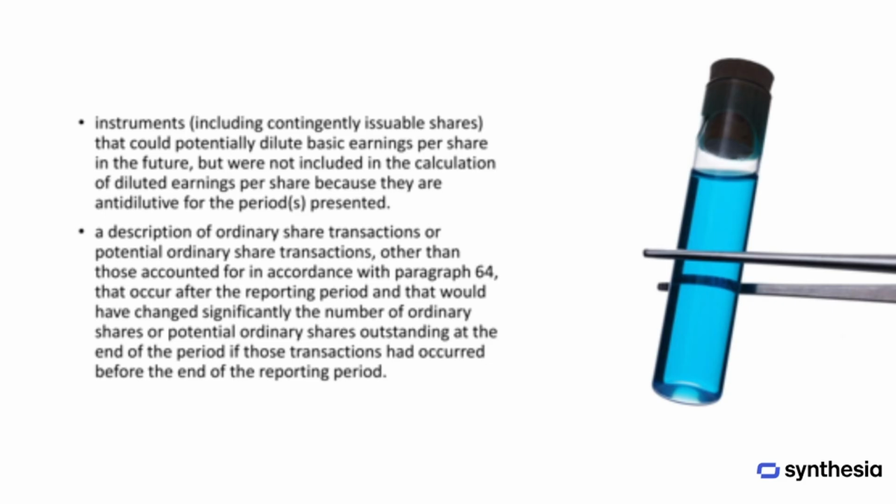A company must also disclose instruments, including contingently issuable shares, that could potentially dilute basic earnings per share in the future, but were not included in the calculation of diluted earnings per share because they are anti-dilutive for the periods presented. Additionally, the company should provide a description of any ordinary share transactions or potential ordinary share transactions that occurred after the reporting period, and that would have significantly changed the number of ordinary shares or potential ordinary shares outstanding at the end of the period if they had occurred before the reporting period ended.